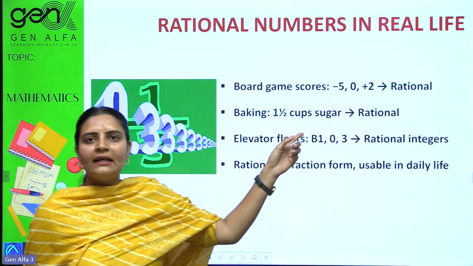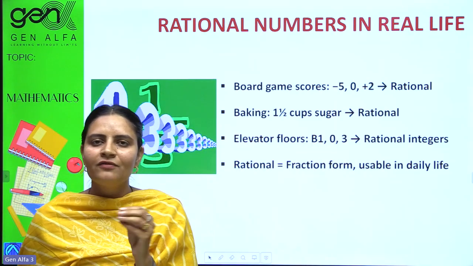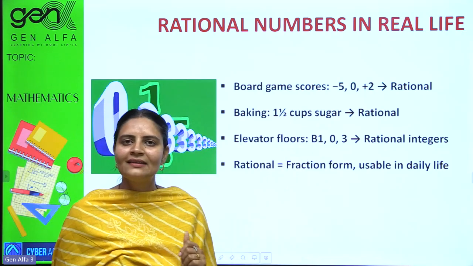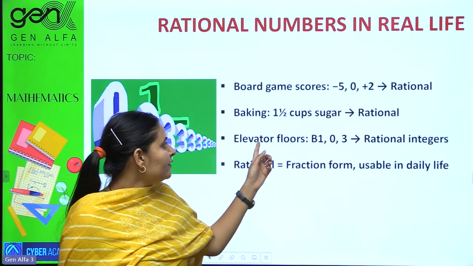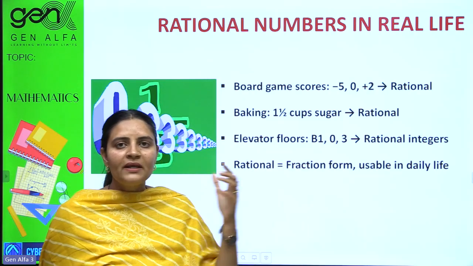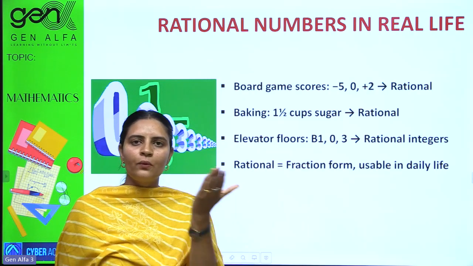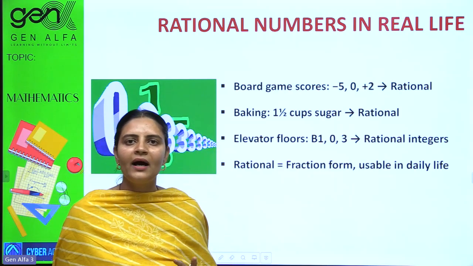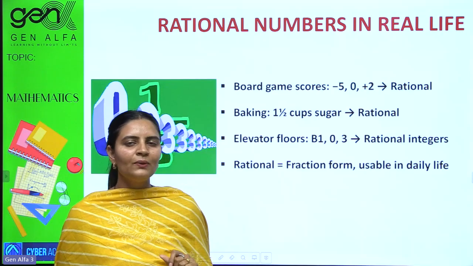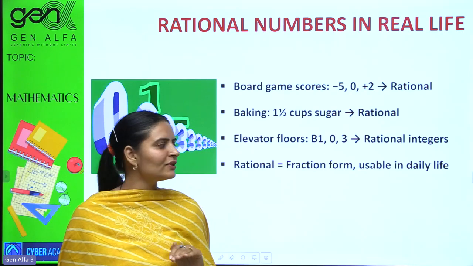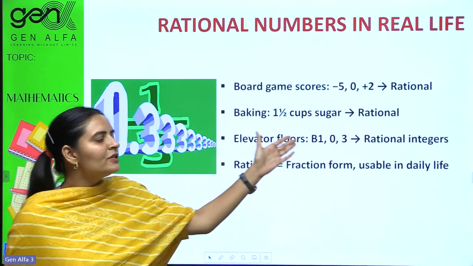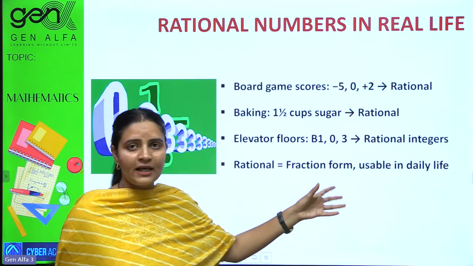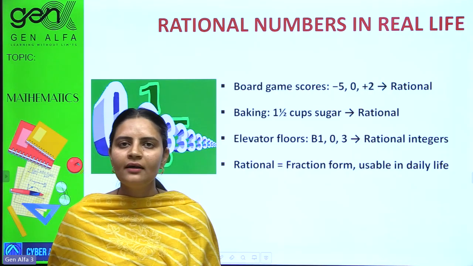And if a recipe calls for 1.5 cups of sugar while baking, that would be considered a rational number. Elevator floors, I have given you that example. Basement floors are taken as negative ones, floor 0 and positive floors are taken as positive ones. So everything in combined form gives you a fractional form too. Just make that fraction by putting 1 in the denominator. These are also rationals, integers too. And rationals are fractional form. These are used in our day-to-day life.